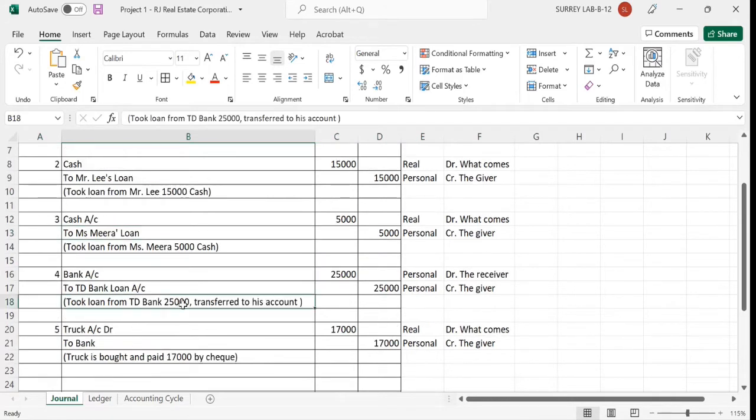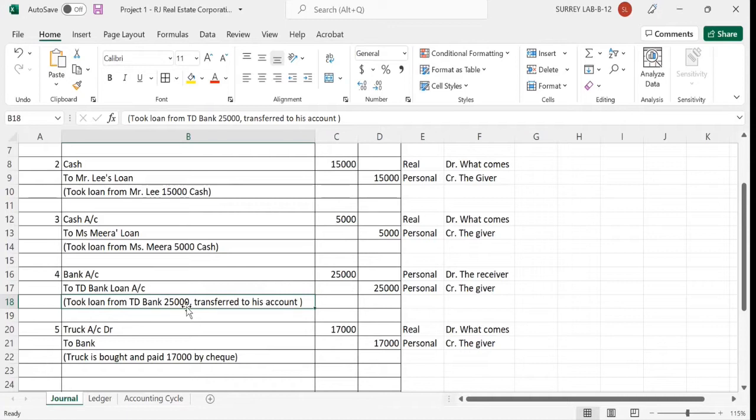The next one is the loan we have taken from the bank. The bank can transfer money into the business account, and the account was in the same bank, for example. In this case, the bank balance has increased, so debit the receiver and credit the giver. This is the rule for the personal account. The bank balance is increasing by $25,000.